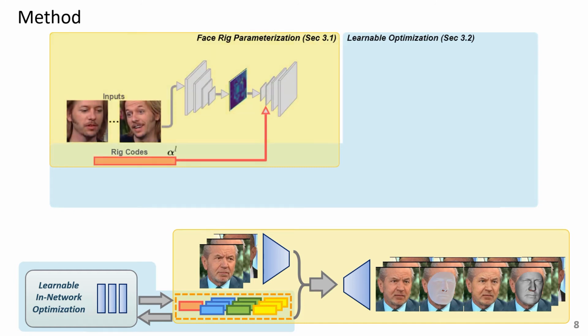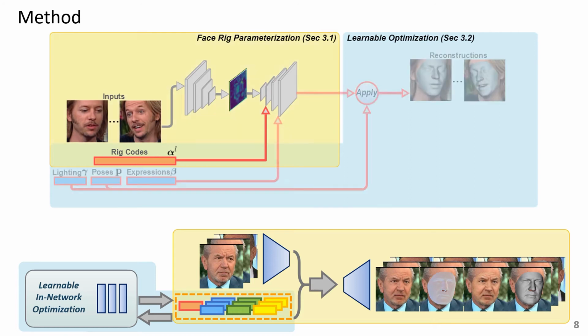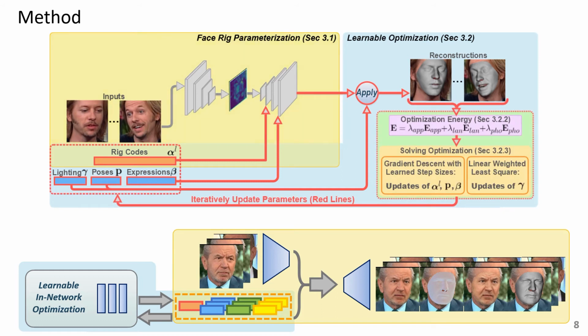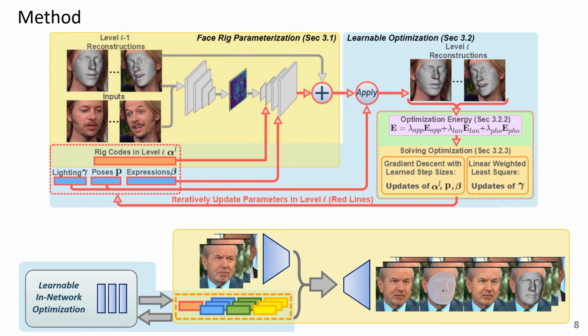For face rig parameterization, we use a neural decoder conditioned on the input images to parameterize the face rig into a rig code to control the person-specific aspects, such as identity. Then we feed the expression parameters into the decoder to get a colored mesh, and apply the poses and illuminations to obtain the per-image reconstruction. With the reconstruction, we compute the optimization energy and iteratively update the parameters. Finally, we adopt a multi-level scheme.